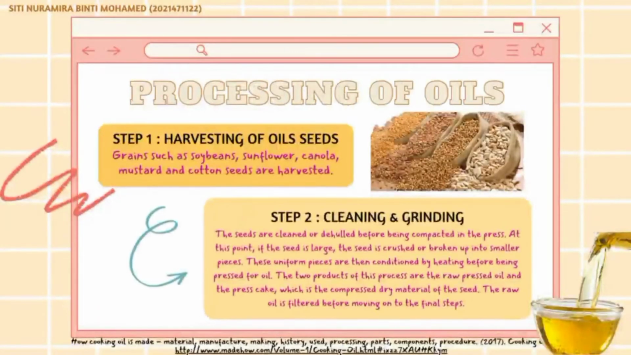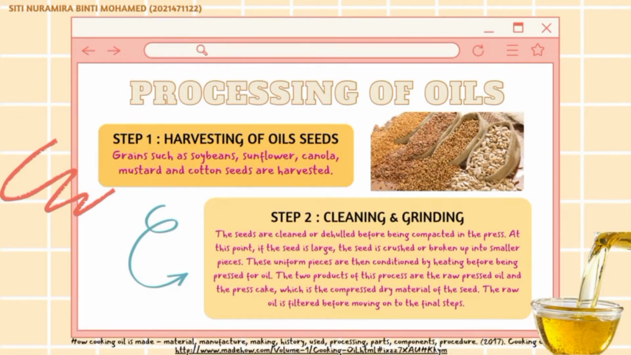Firstly, we look at processing of oils. First step, harvesting of oil seeds. Grains such as soybeans, sunflower, canola, mustard, and cotton seeds are harvested. Second step, cleaning and grinding. The seeds are cleaned or dehulled before being compacted in the press. At this point, if the seed is large, the seed is crushed or broken up into smaller pieces. These uniform pieces are then conditioned by heating before being pressed for oil.